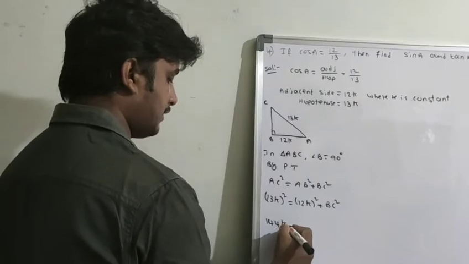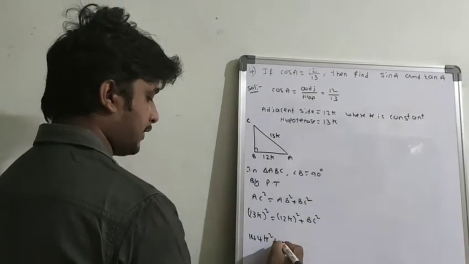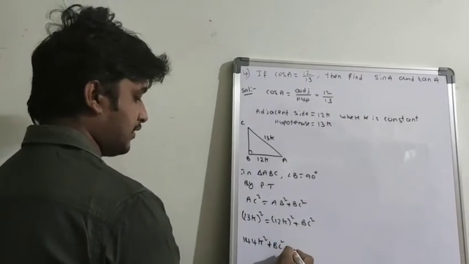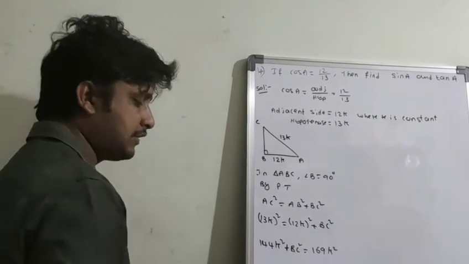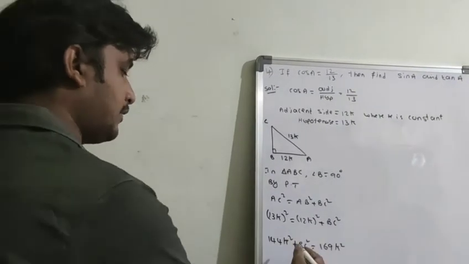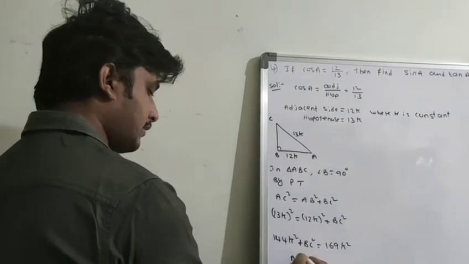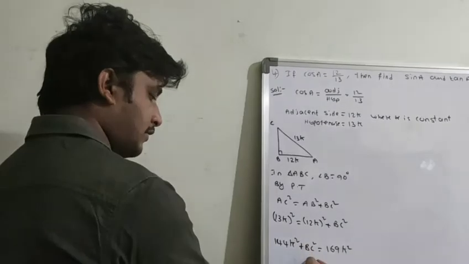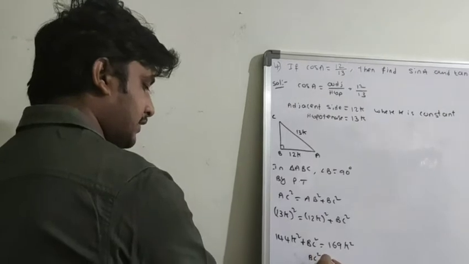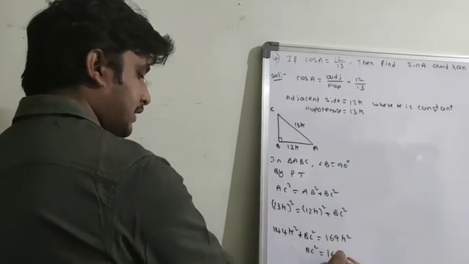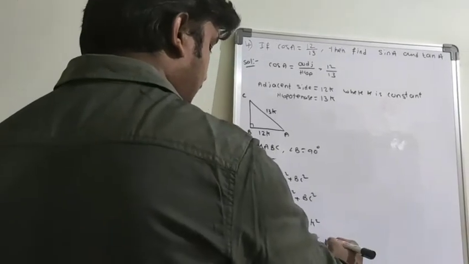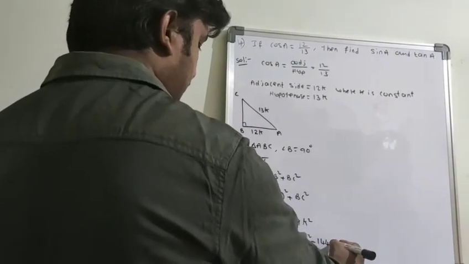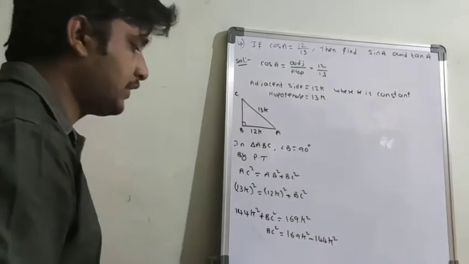From this, 144k square plus BC square is equal to 169k square. Why? Because 13 square is 169k square. From this, BC square is 169k square minus 144k square.